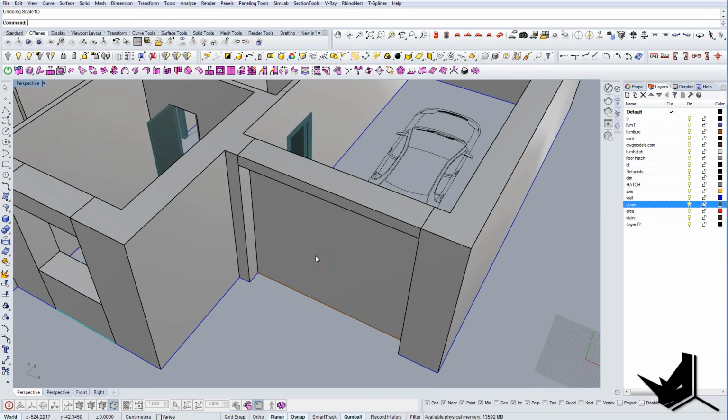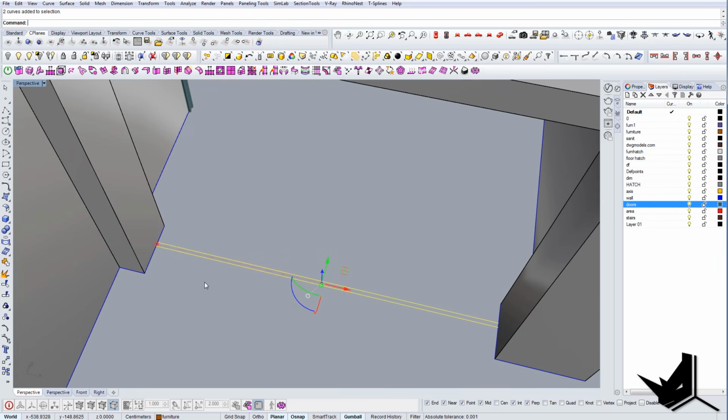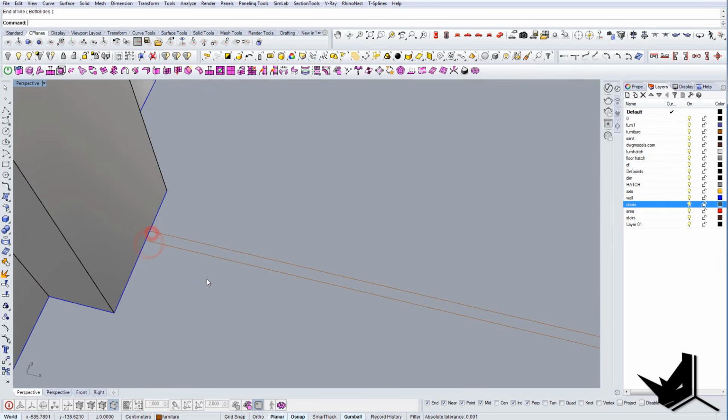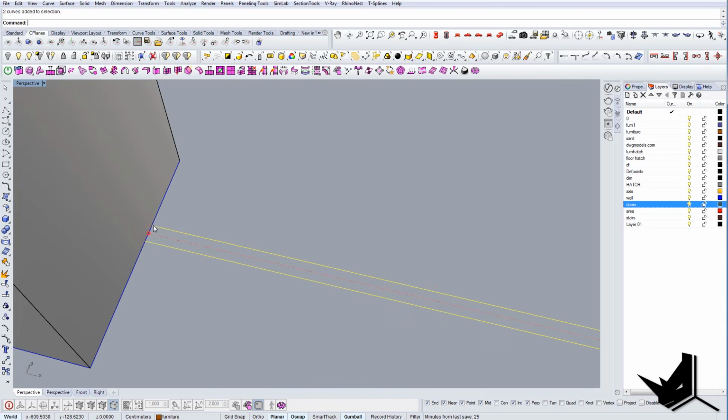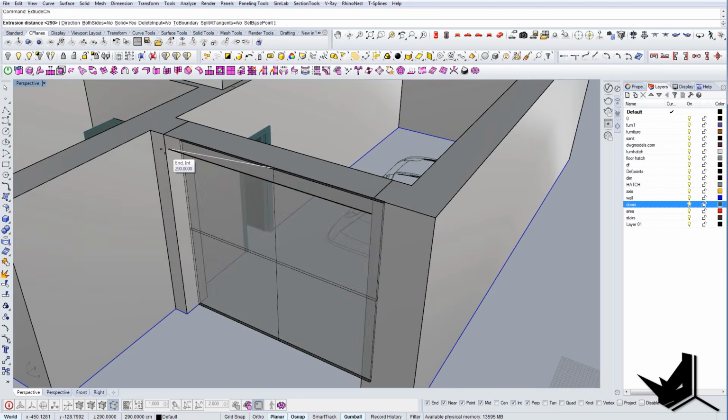Okay, so these two lines didn't have the thickness, so I'm going to create the thickness for them. Let's use the curve, let's join it, let's close this curve, and let's bring it up.